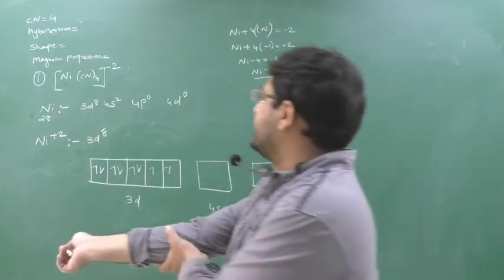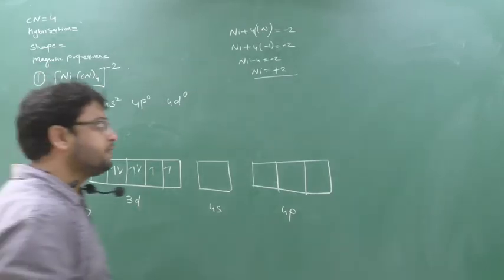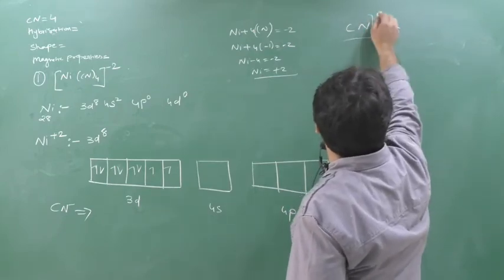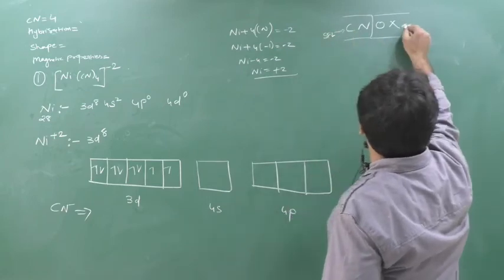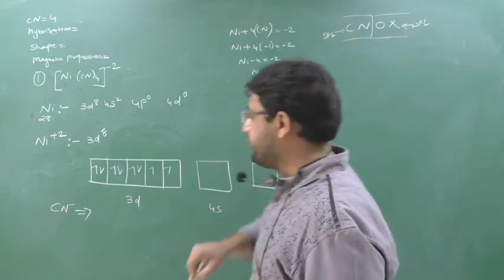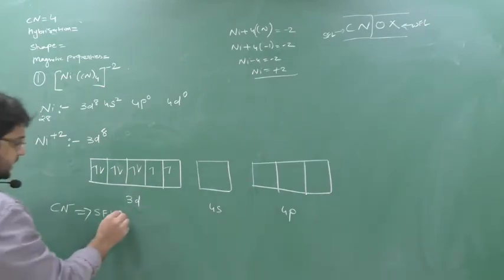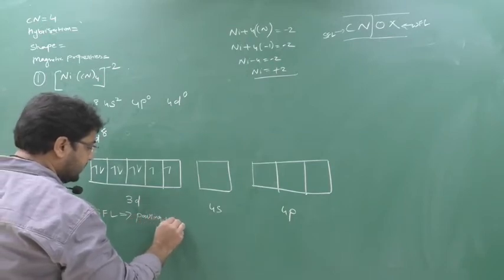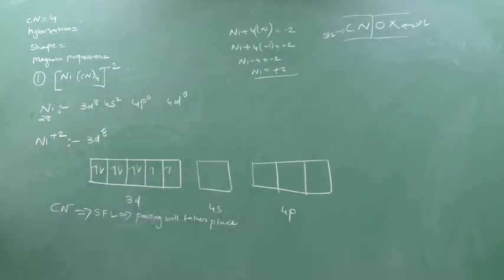Now next we have to check the cyanide. CN minus is a weak field ligand or strong field ligand? See here, CNOx, I told you it will help you a lot. These are the strong field ligands, these are the weak field ligands. CN minus is a strong field ligand, and in the presence of a strong field ligand, pairing will take place.